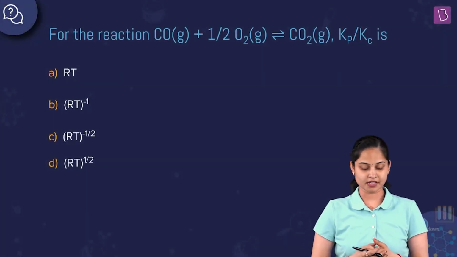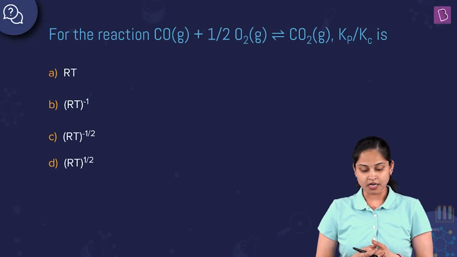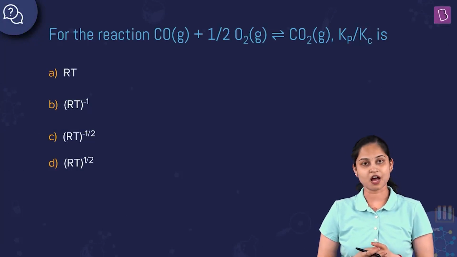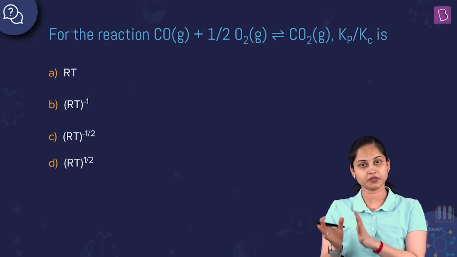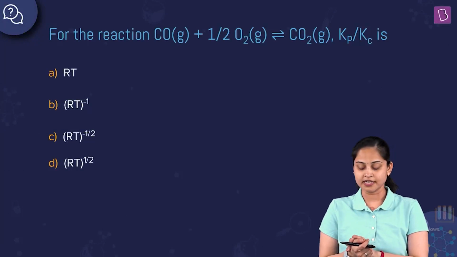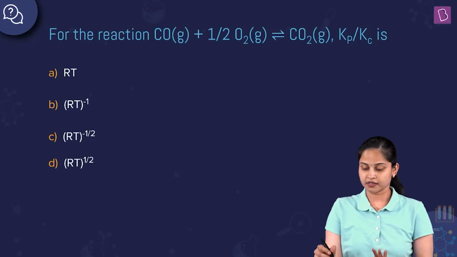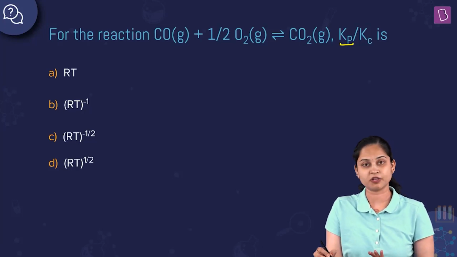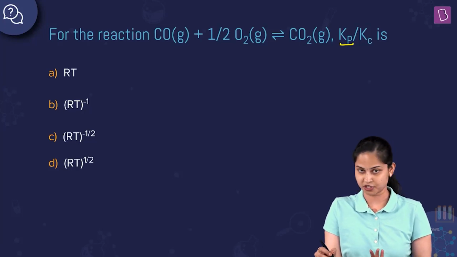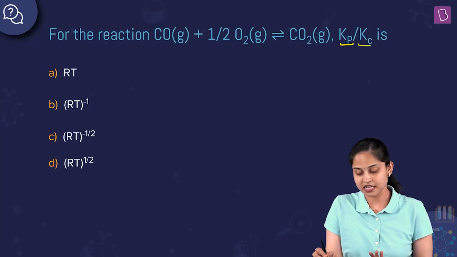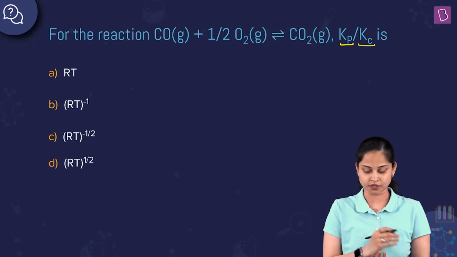The question is, for the reaction carbon monoxide in the gaseous state plus half O2 in the gaseous state is in equilibrium with carbon dioxide in the gaseous state, Kp by Kc is what? Kp is the equilibrium constant in terms of partial pressure, and Kc is the equilibrium constant in terms of concentration.